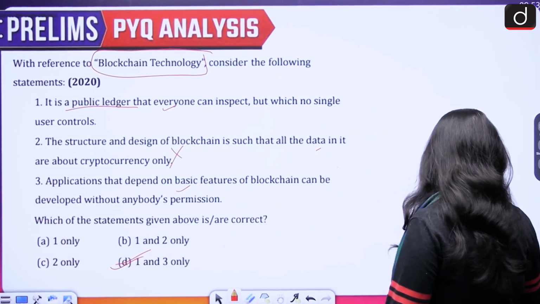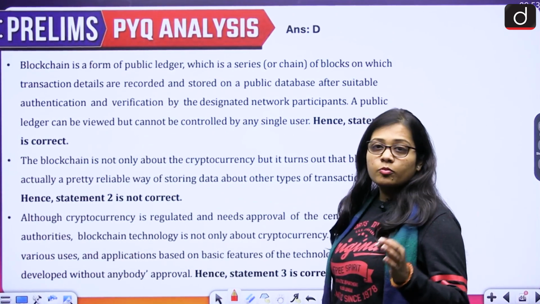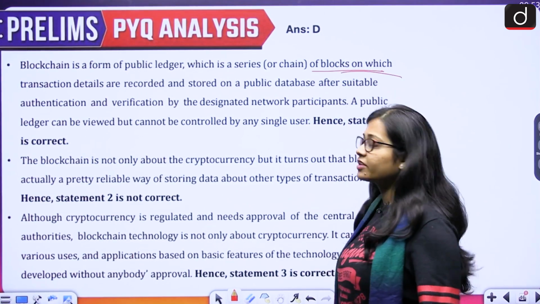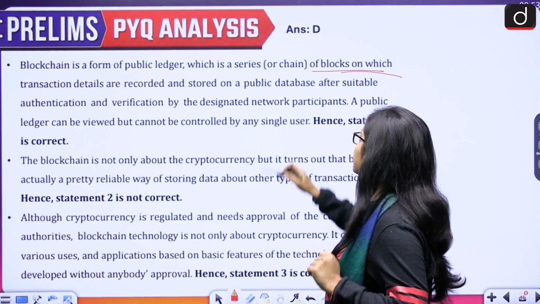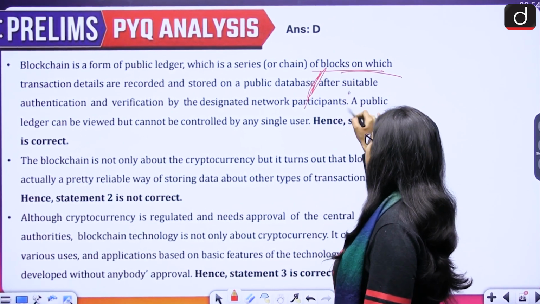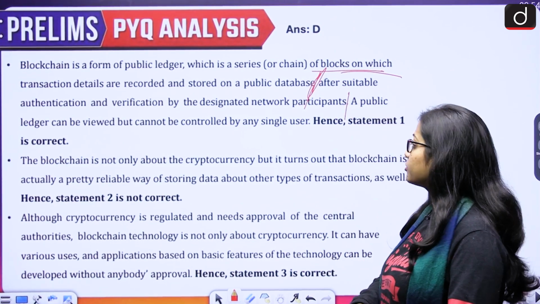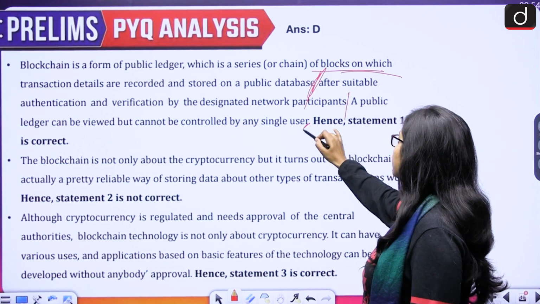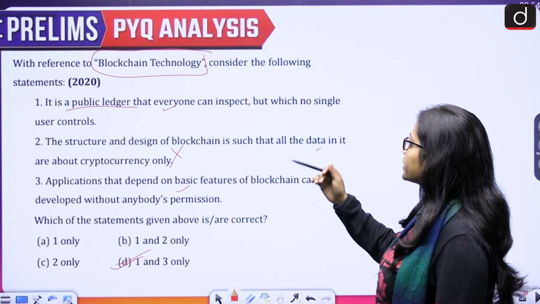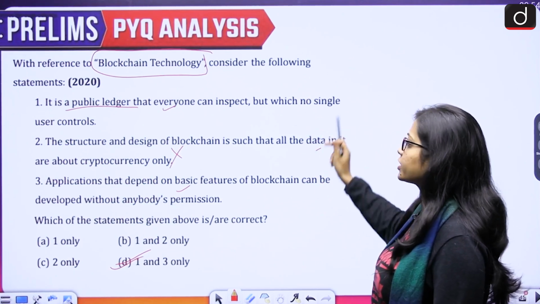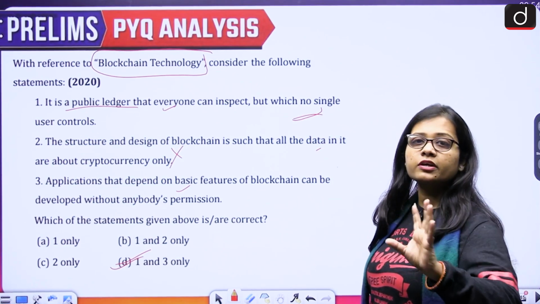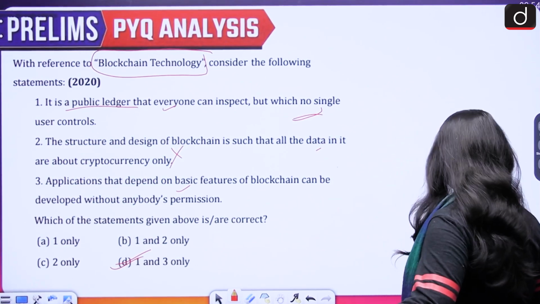The second one is incorrect. Blockchain is a form of public ledger, which is a series or chain of blocks on which transaction details are recorded and stored in a public database after suitable authentication and verification by the designated network participants. A public ledger can be viewed but cannot be controlled by any single user. So this says that it is a public ledger that everyone can inspect but which no single user controls. That is correct. People can see it but control of it is not in any one person's hand.